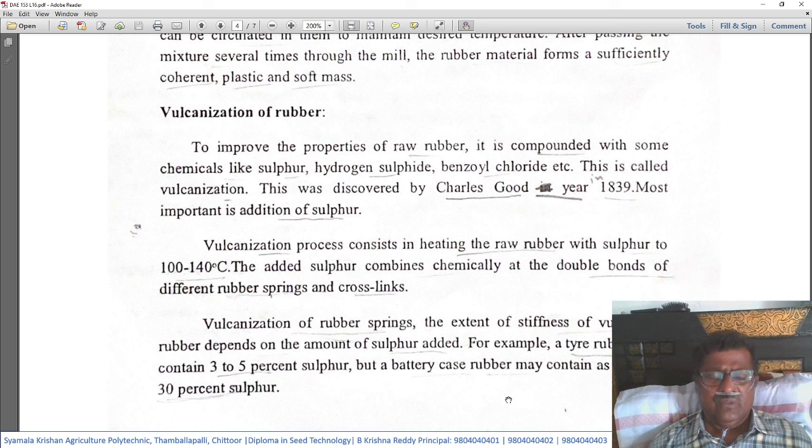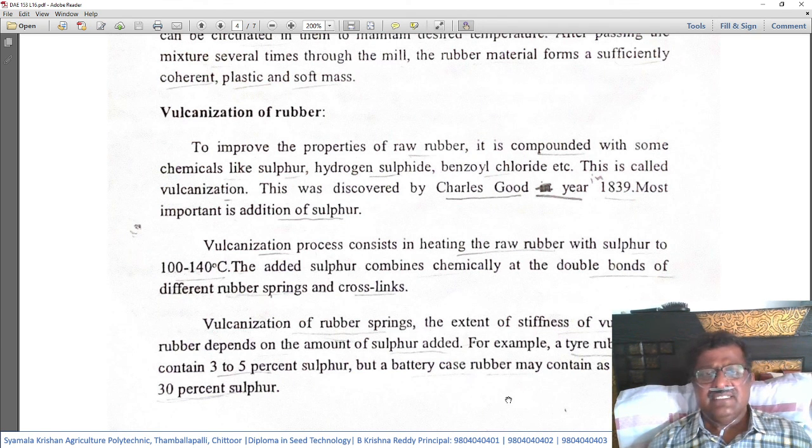As we already know, the macromolecules of rubber are in a polymer form. It will be in the form of springs, as we already explained. After vulcanization, sulfur will join the various spring structures of the polymer across it. So it will become strong.